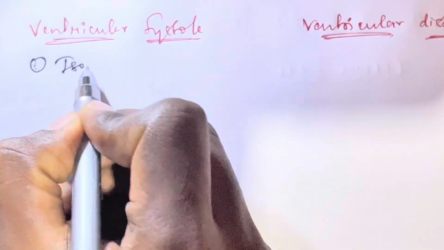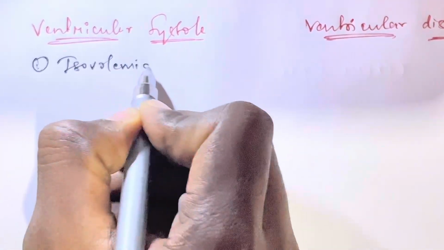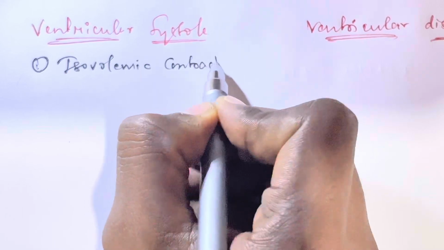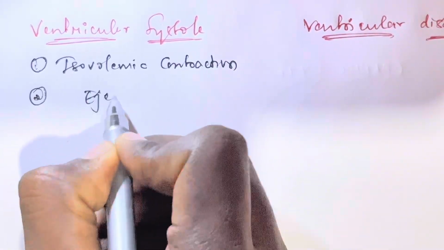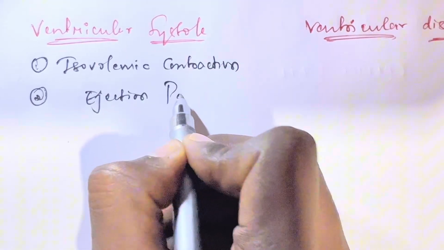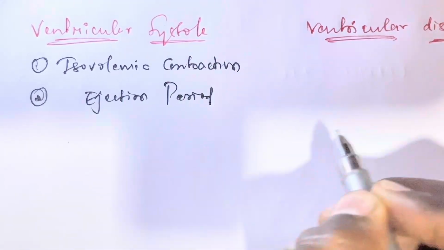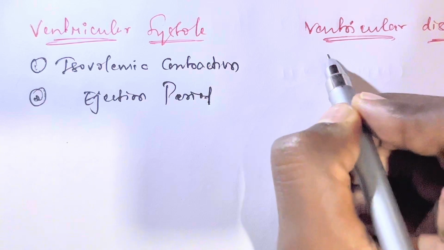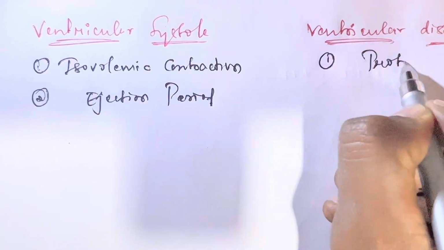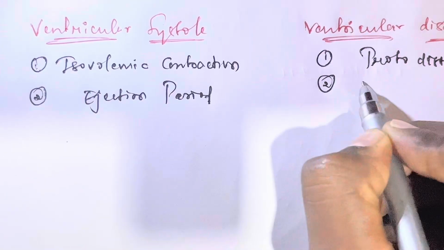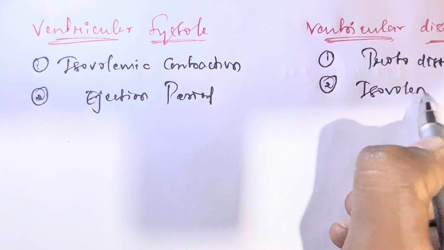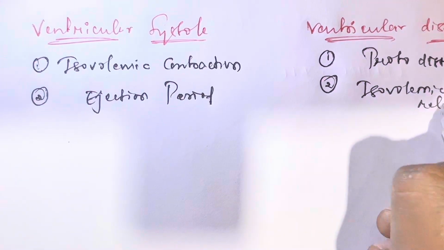One is isovolumetric contraction, another one is the ejection period. In ventricular diastole there are two things. One is protodiastole, another one is isovolumetric relaxation.